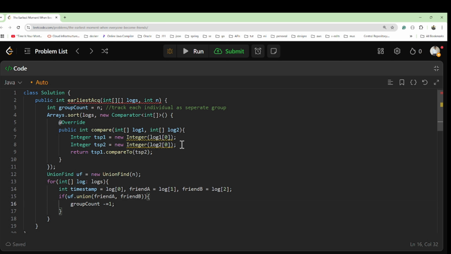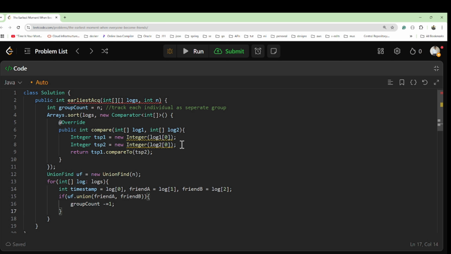Let's suppose first timestamp, second timestamp, 3, 4, like that. At each timestamp we have two friends A and B. Now we will merge these two friends. Why are we merging? Because if we merge them, then only will they have the friendship relationship. And then if we merge, we have to reduce the group count each time. Because if 0 and 1 are connected now, they were separate groups, and now they belong to one single group, so we do a minus 1 decrement.